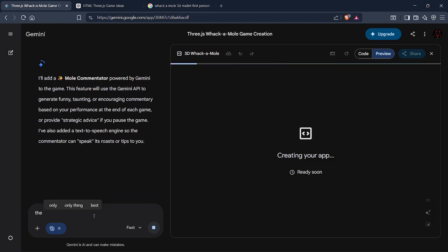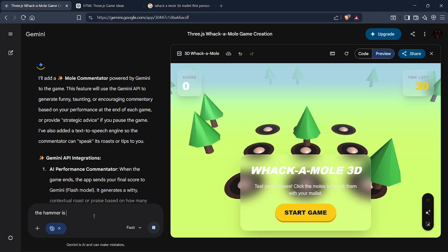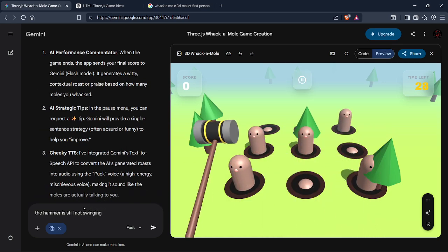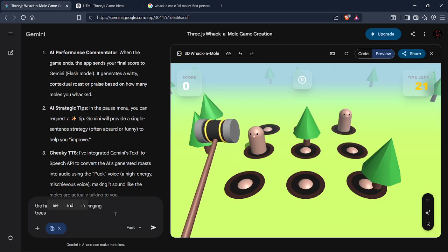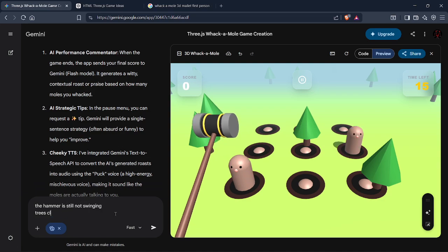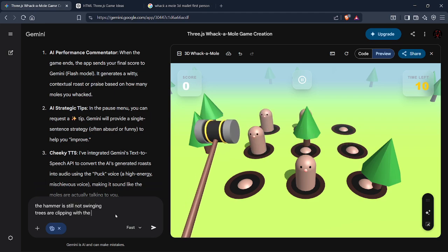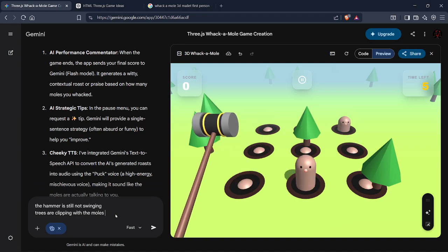Okay, let's queue that prompt. Hammer is still not swinging. Okay. Okay, let me fix this. Hammer is still not swinging. Trees are clipping with the holes. Moles and holes.